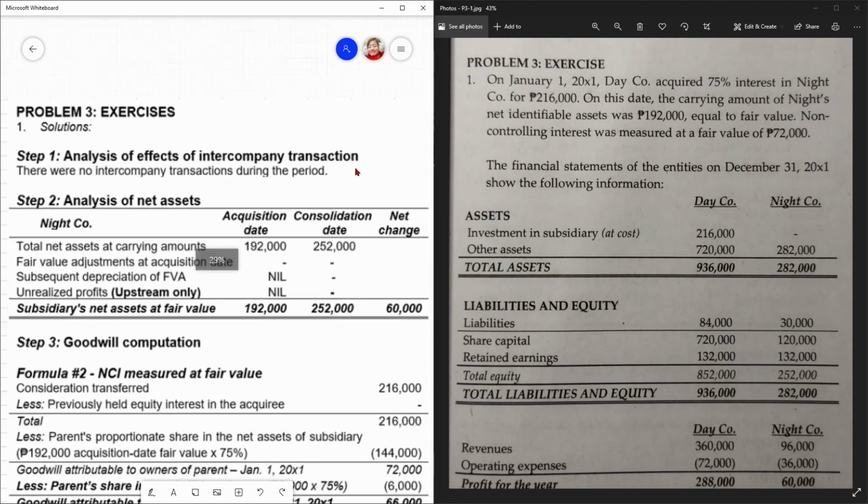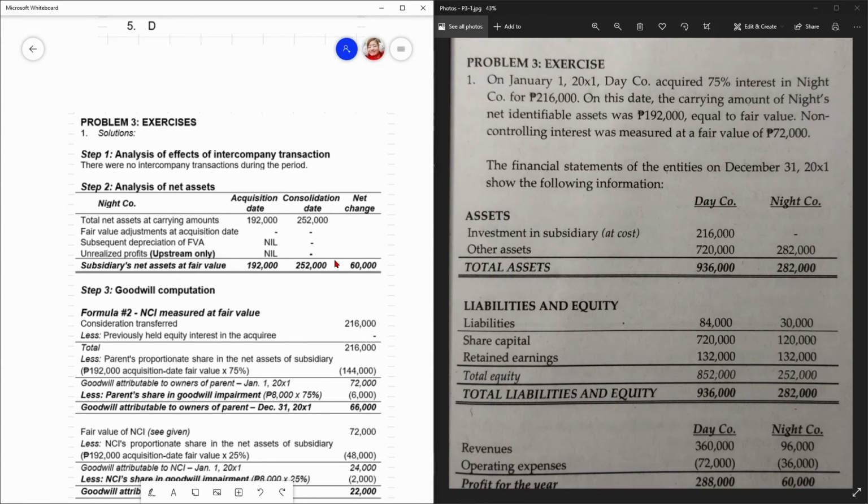Mag-exercise tayo tuwing umaga. So, to, di ba, ang consolidation part is basically miscellaneous topics lang to. And with that said, pagdating sa board exam, the main bulk of the discussion or yung pupuntiryahin ng examiner is yung intercompany transaction, kasi yun yung topic under business combination and consolidation finance, PFRS 10.